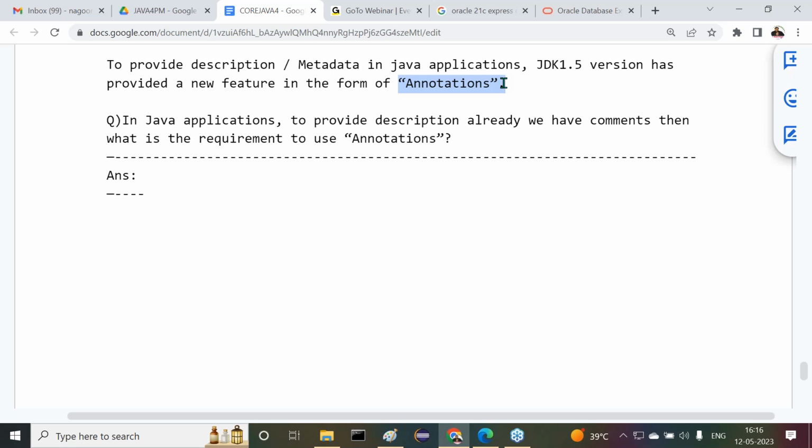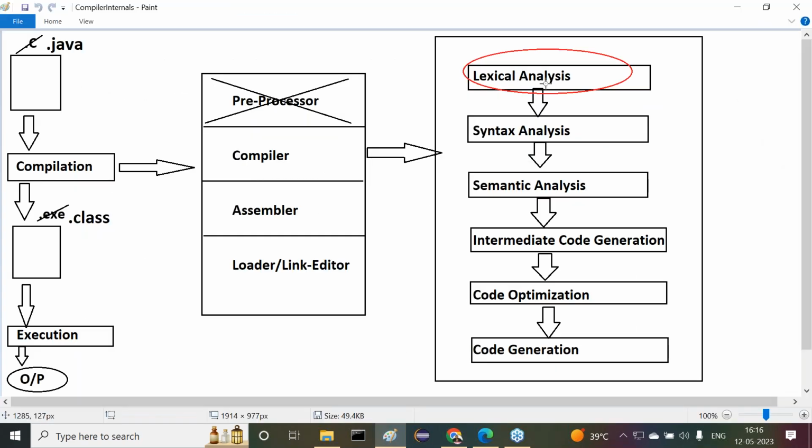For example, listen carefully. In a lexical analysis phase, what exactly is the work that lexical analyzer is able to do? Whenever we compile our Java program or C program, whatever it may be, the lexical analysis phase will divide our entire program into a number of pieces.